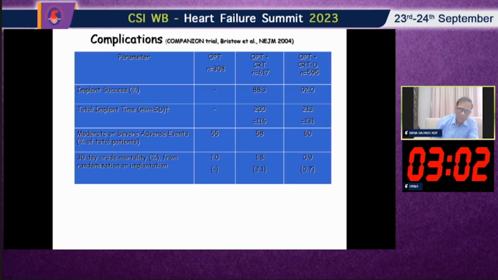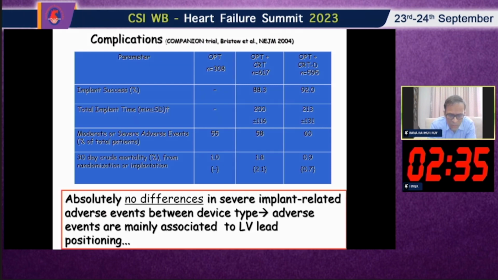And what about the complications of CRT-D? If you see in the COMPANION trial, whether it is implant success, total implant time, or moderate or severe adverse events, it is not really very significant if you compare CRT-P versus CRT-D. Particularly nowadays, the technical issue is not there as far as procedural complications are concerned with CRT-D versus CRT-P. There is absolutely no difference in severe implant-related adverse events between device types. Adverse events are mainly associated with LV lead positioning.